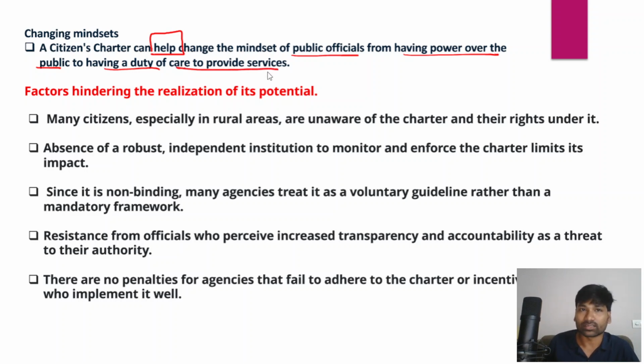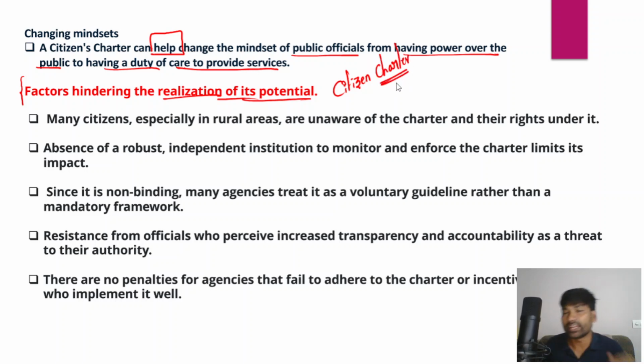So now, what are the factors which have been hindering the realization of its potential? There are a number of factors which have been hindering the realization of its potential. So when it comes to the citizen charter, I would like to tell you some limitations of this citizen charter, which have been hindering its potential. Particularly, for example, citizen charters have no legal backing. So there is no legal backing for the citizen charter. So this is one disadvantage.